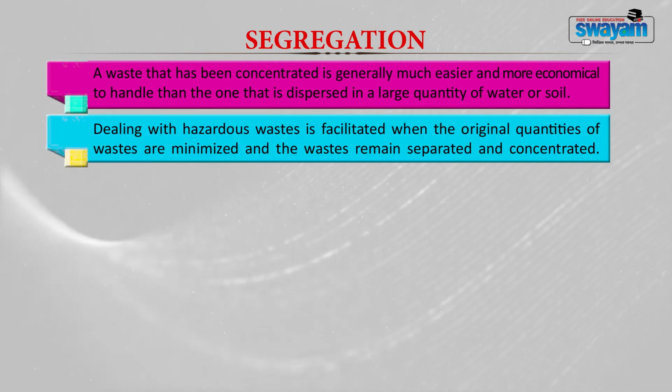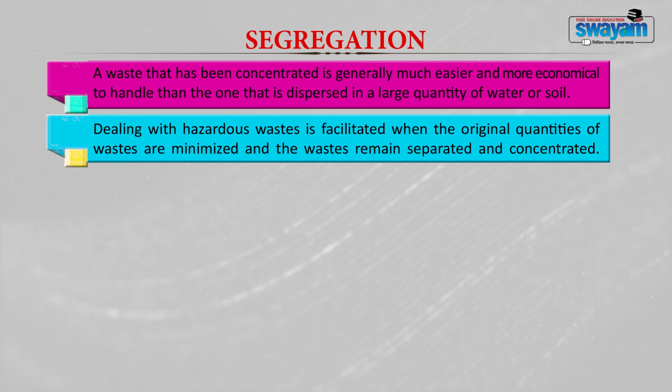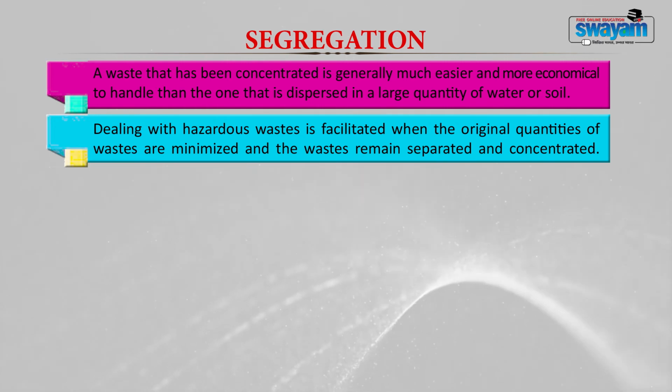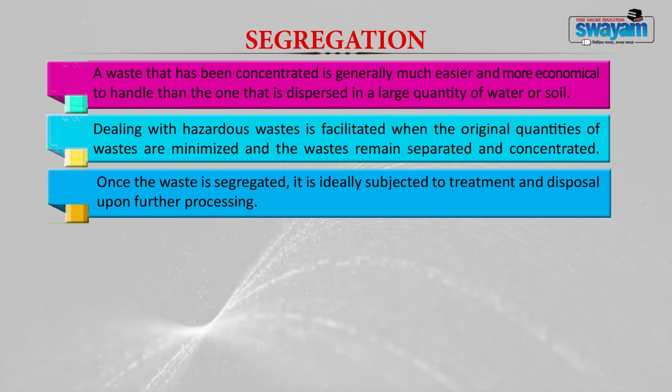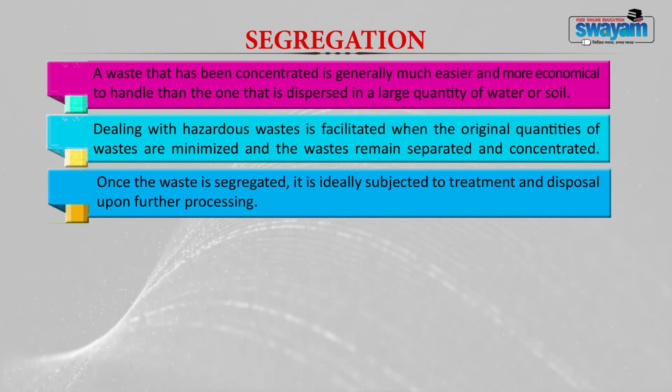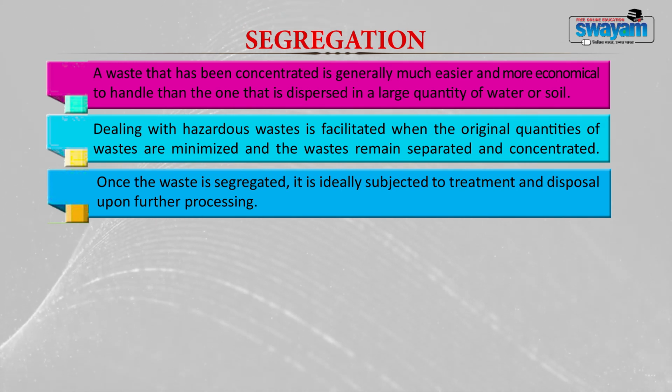Dealing with hazardous waste is facilitated when the original quantities of waste are minimized and the waste remains separated and concentrated. Once the waste is segregated, it is ideally subjected to different treatment and disposal options upon further processing.